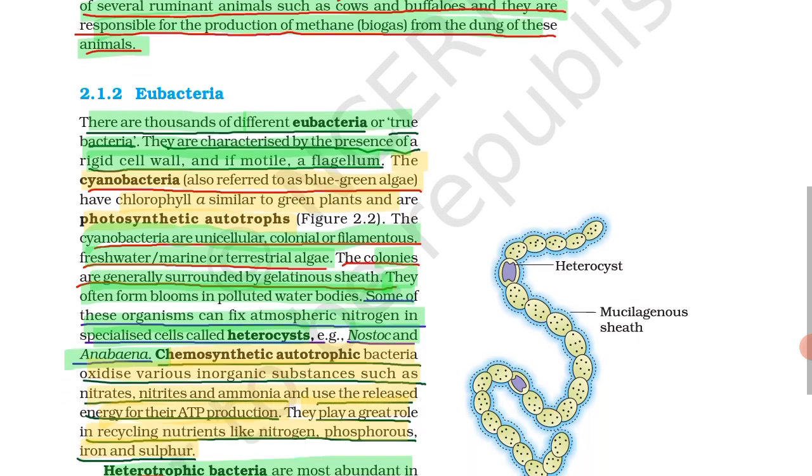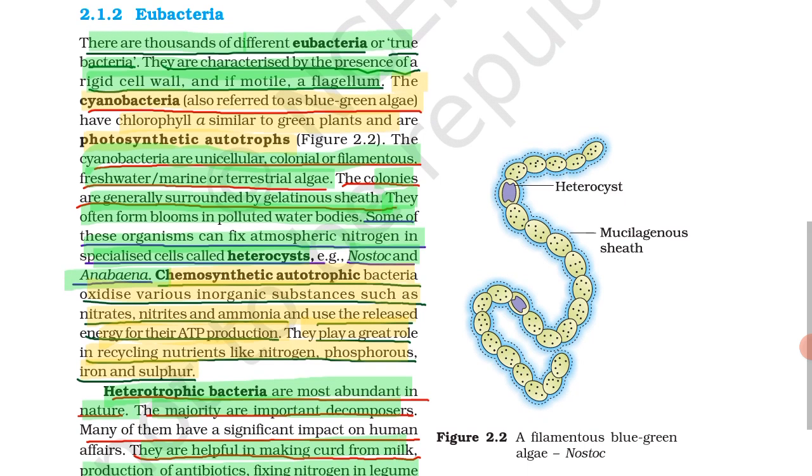So let's learn eubacteria. The most important line about eubacteria is that they are true bacteria. Eubacteria means true bacteria. There are thousands of different eubacteria. They are characterized by the presence of a rigid cell wall and motile flagellum. Eubacteria have a rigid cell wall and contain flagella, which are motile.